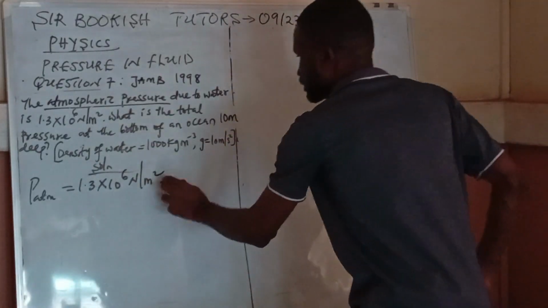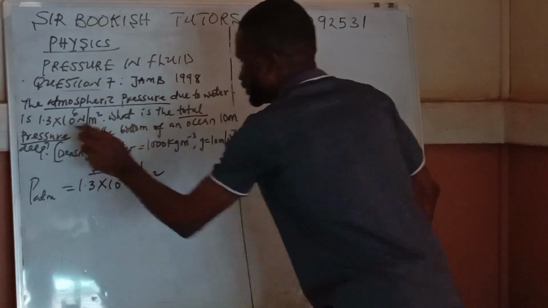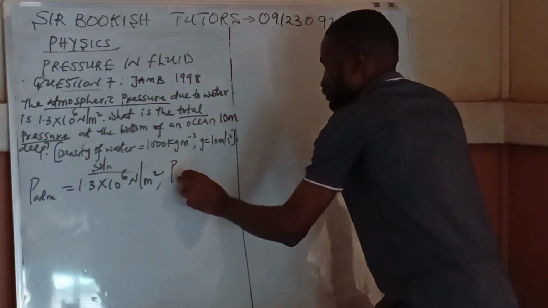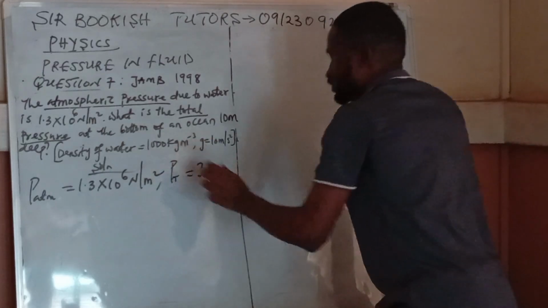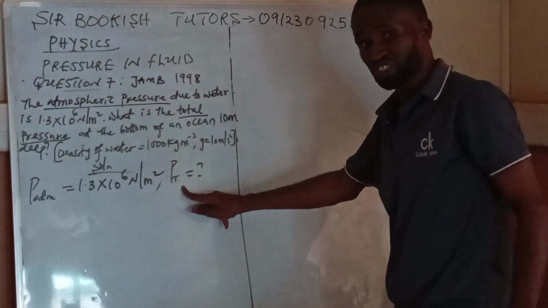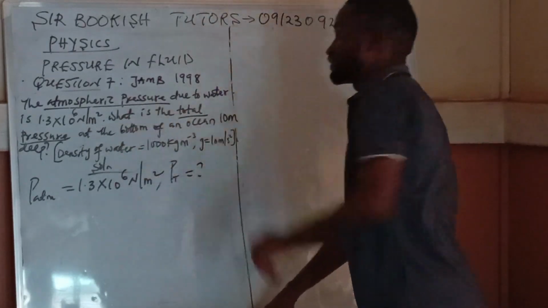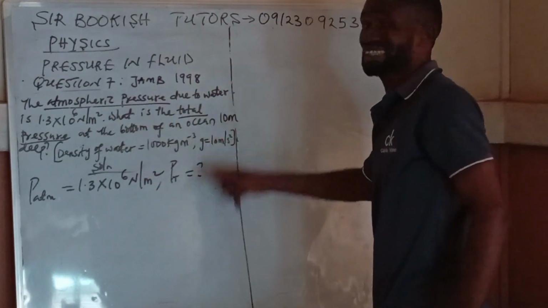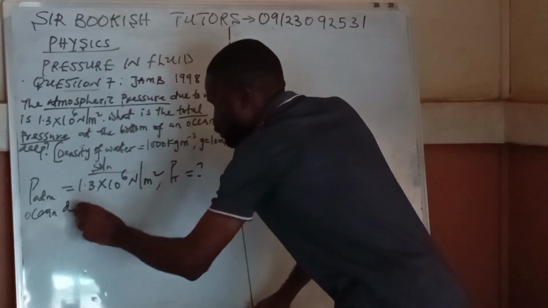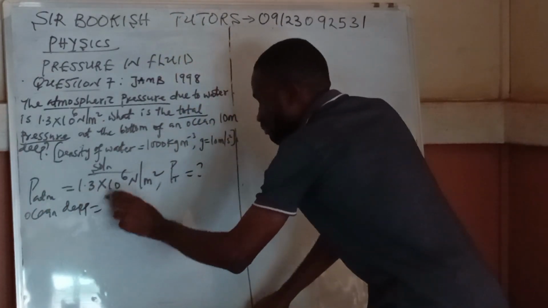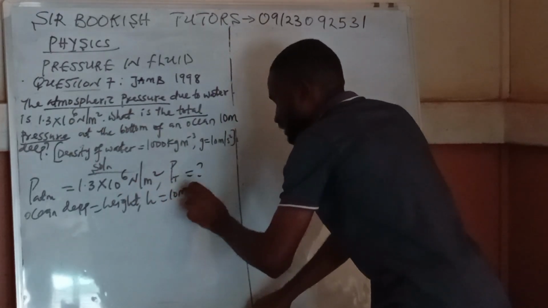Then we are looking for the total pressure, so P of T is question mark. Then they give us the bottom of an ocean 10 meter deep. Ocean deep is talking about the height, so H is equal to 10 meter.